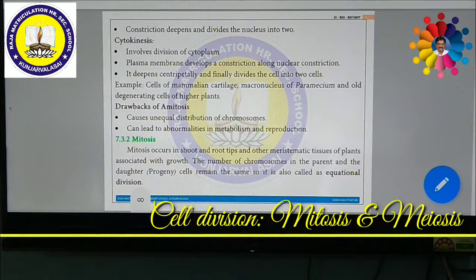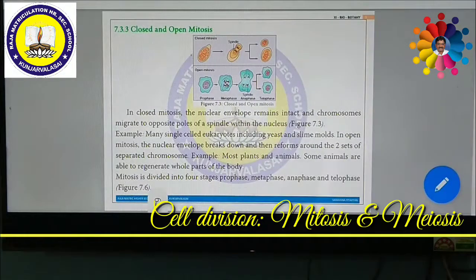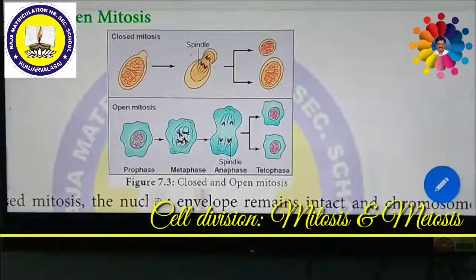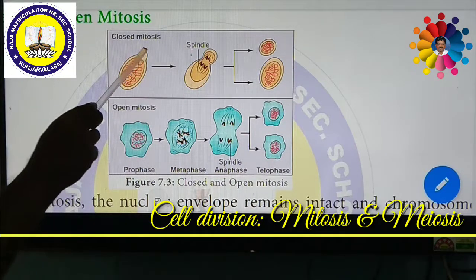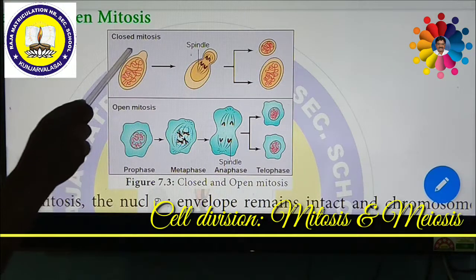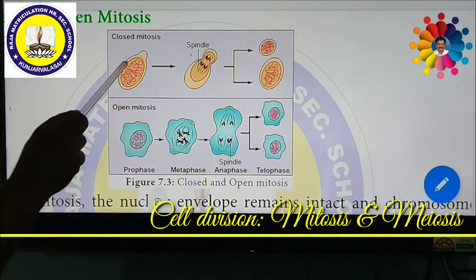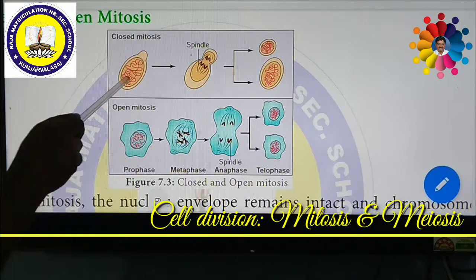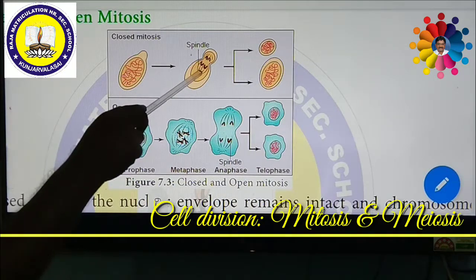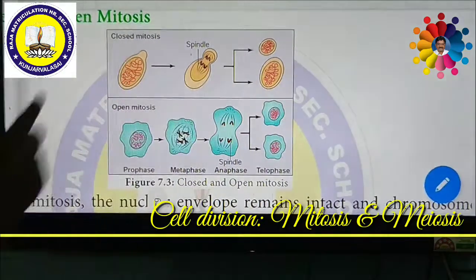Mitosis takes place in two types, namely closed and open mitosis. What are closed and open mitosis? Look at the picture. This picture will help us understand the differences between open and closed mitosis. Look at the first picture, it is closed mitosis. In this closed mitosis, the nuclear membrane is present. Inside the nucleus, the chromatin material is condensed to form chromosomes. Spindle fibers are formed and the cell will be divided. So it is closed mitosis.